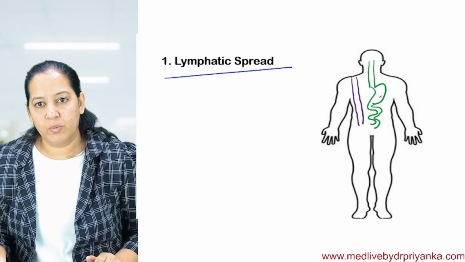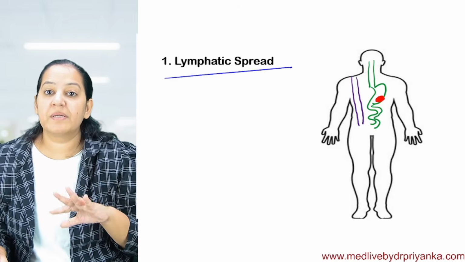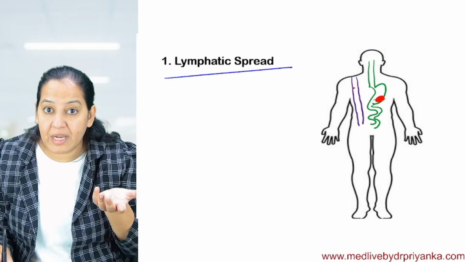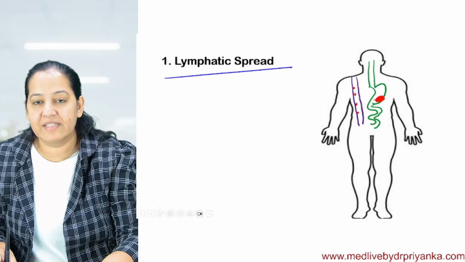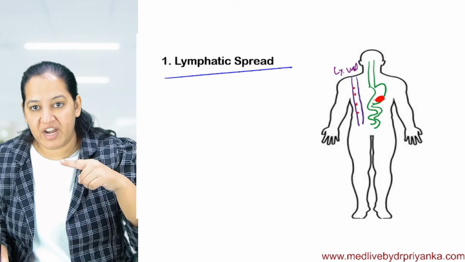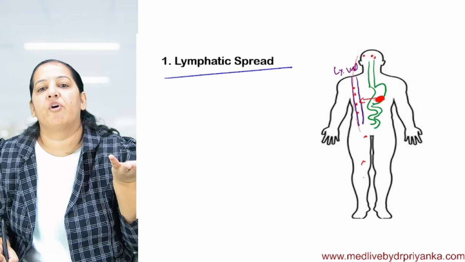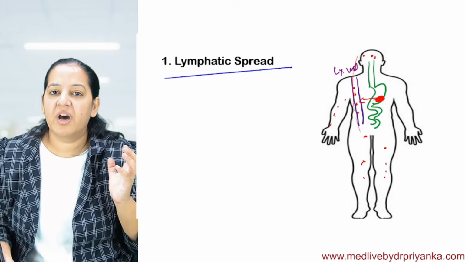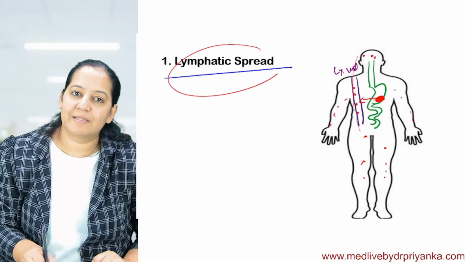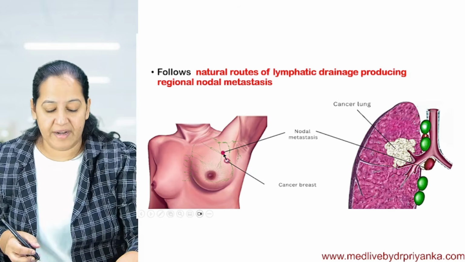If the primary tumor is over here, suppose anywhere in any organ, from the primary tumor some of the cells are shed into the lymphatic vessel. It's not blood vessel, mind my words. It's lymphatic vessel. So some of the tumor cells are shed into the lymphatic vessel, and via lymphatic vessel, they spread to multiple organs and form multiple secondaries, which are discontinuous from the primary. And this spread is lymphatic spread. I have already explained you briefly. Now we will see the important points regarding that.